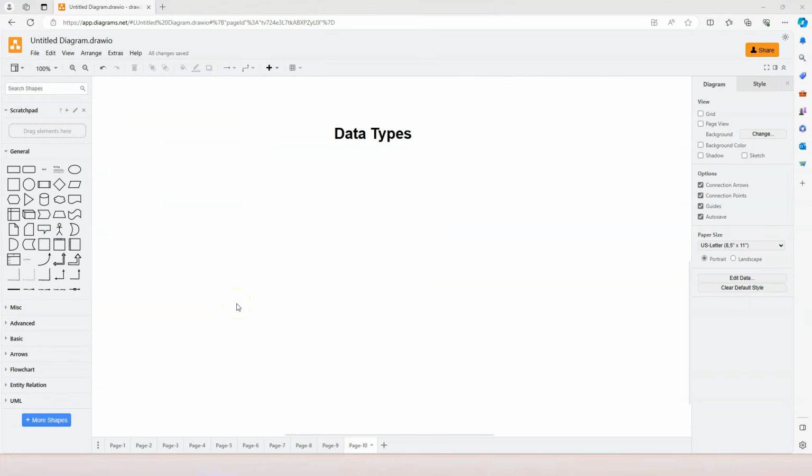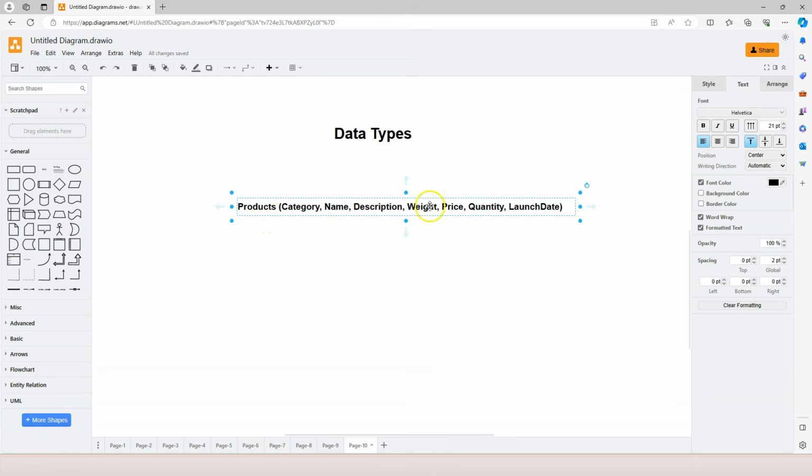Starting from this video, we're going to learn about data types while creating tables for a market management system. For a market, for example, a supermarket, we need at least a product table. And the product table contains several columns. For example, we need category, like product category, whether it's vegetable or fruit or beverage or meat, and then the product name, the product description, the weight of the product, the price, quantity, the launch date. So let's say we have these columns. And in this video, we are going to cover the first 3 columns. And the data type of these 3 columns are string types.